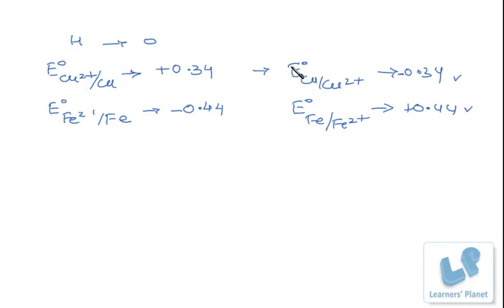So the oxidation potential of iron is more than hydrogen, but the oxidation potential of copper is less than hydrogen.